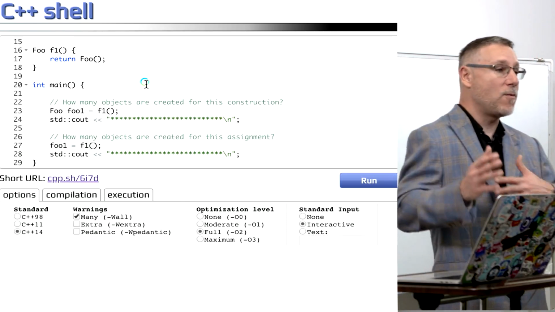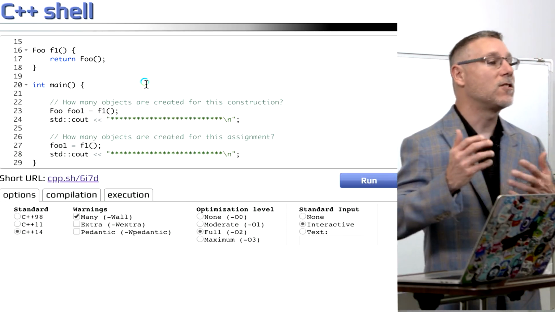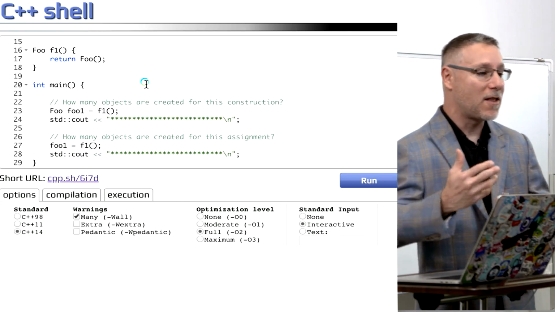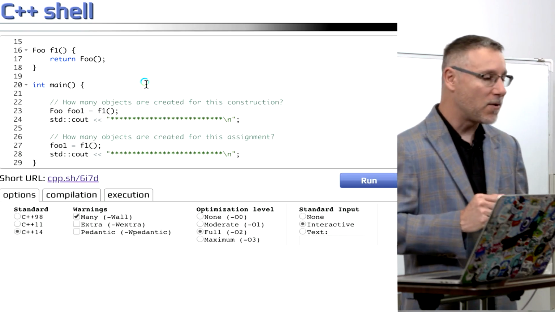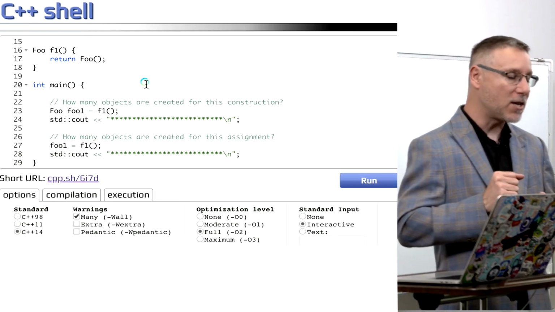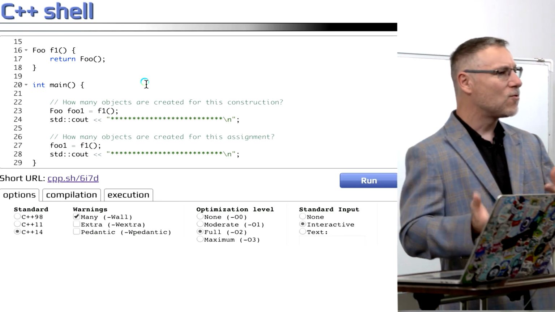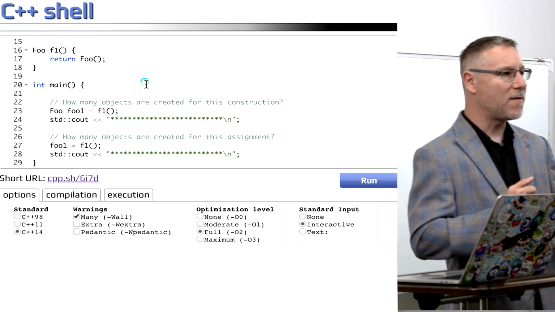See, on line 23, we're calling the f1 function. It's constructing, like we saw, that object there. It's returning a copy back out. We're declaring a variable of type foo named foo1. And then on line 27, we call f1 again, reassigning back to the foo1 variable.